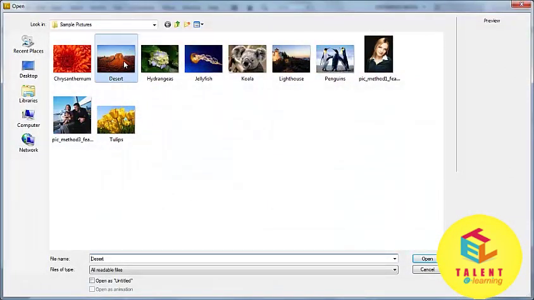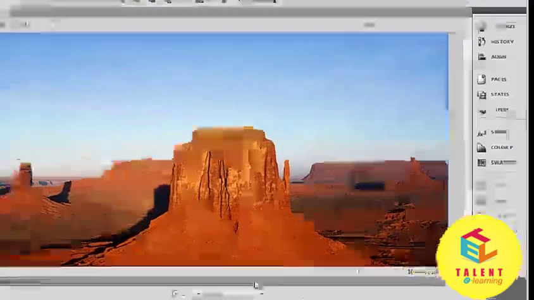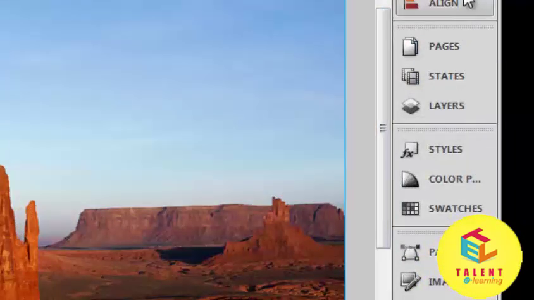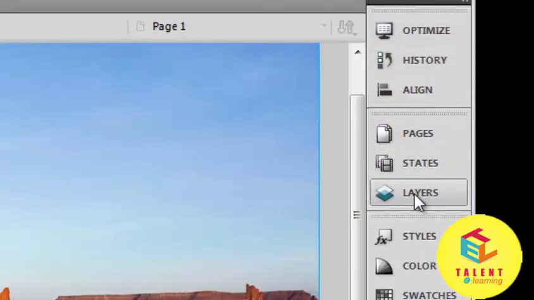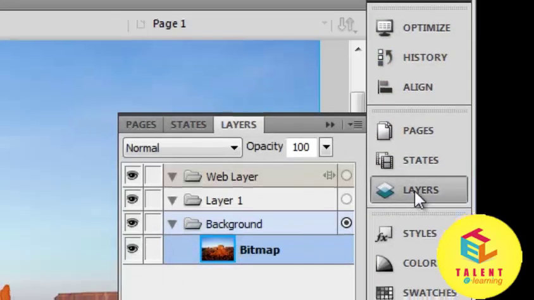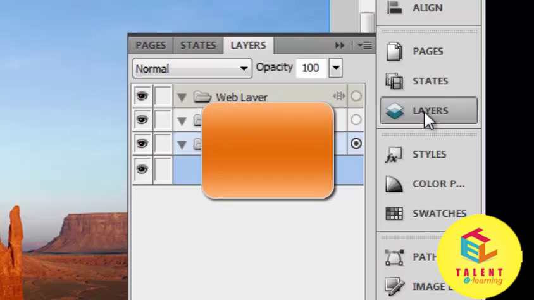Let's take desert. On the right side of the toolbar you can see the layer toolbar. By default Fireworks handles layers more like Freehand or Illustrator. When you draw a shape in Fireworks, it becomes a new object on the current layer.